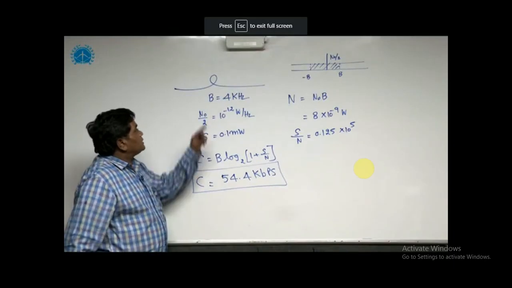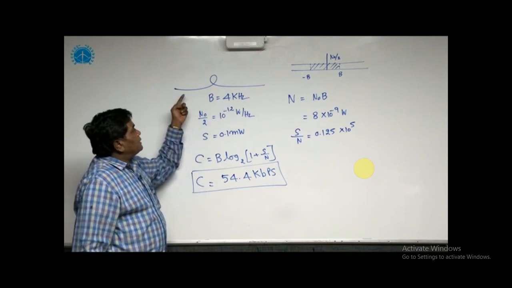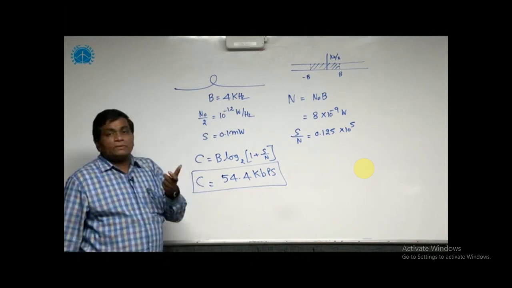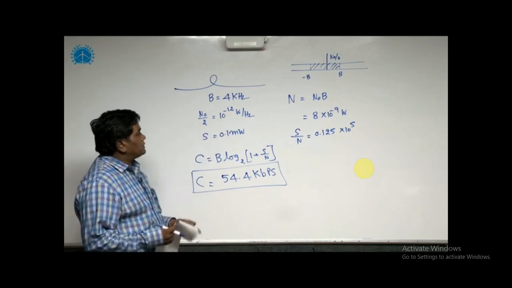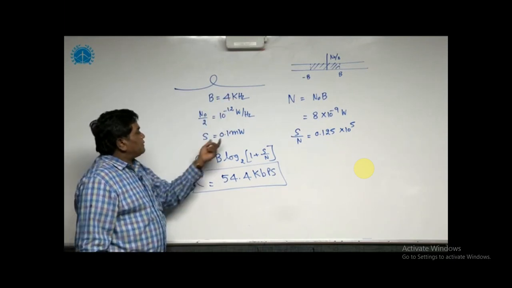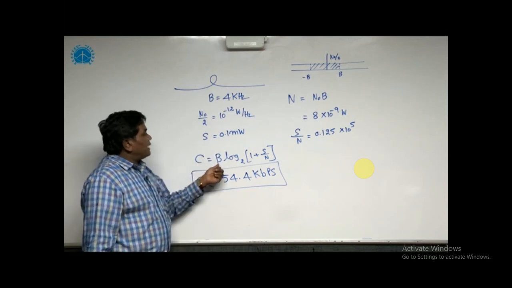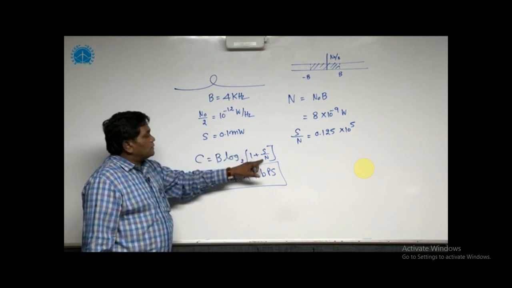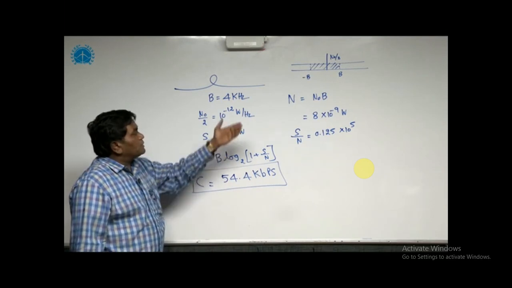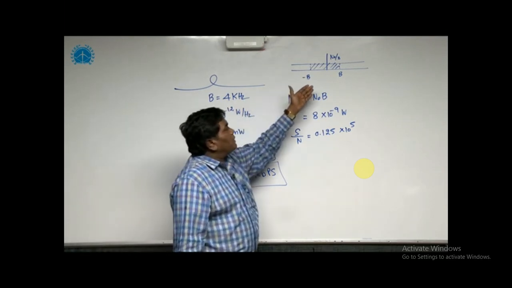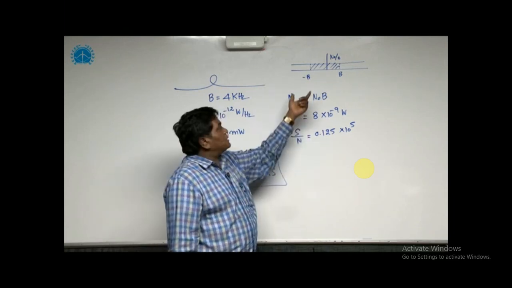The channel bandwidth is given as 4 kilohertz and it is affected by additive white Gaussian noise, and the two-sided power spectral density is given as 10 to the power minus 12 watts per hertz, and the signal power is given as 0.1 milliwatts. Channel capacity depends on the bandwidth of the channel and also the signal to noise ratio. In the question, signal power is already given as 0.1 milliwatts. Then how to calculate the noise power from power spectral density: area under power spectral density always gives the power.